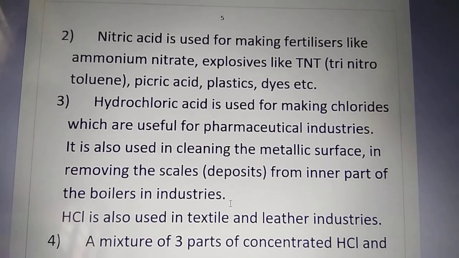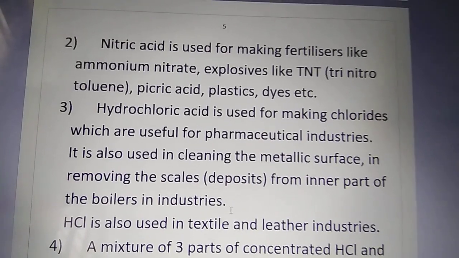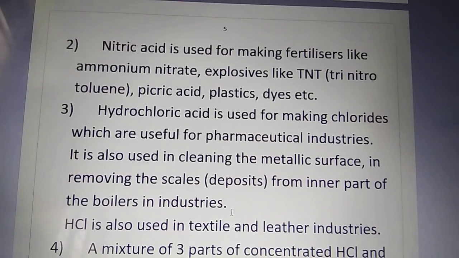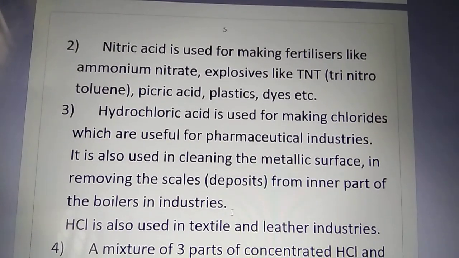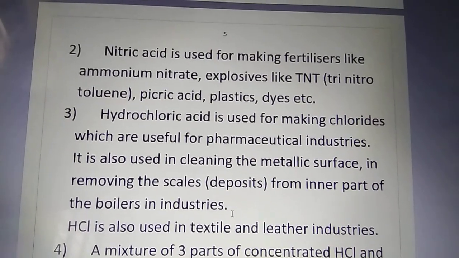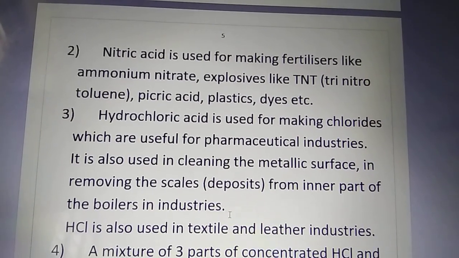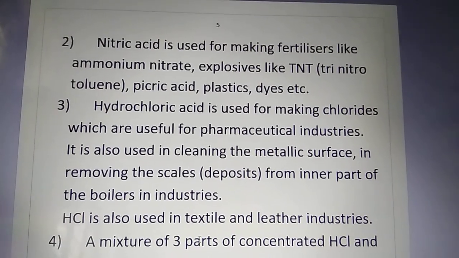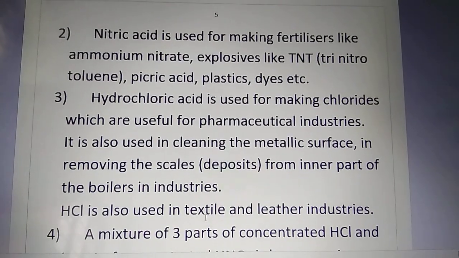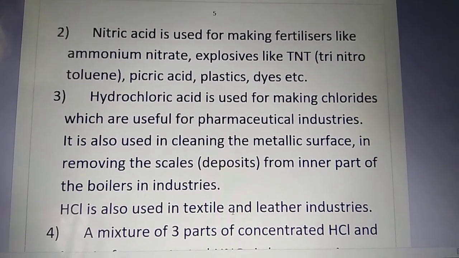When water is converted into steam, some deposits are produced in the inner part. Which are those deposits? The dissolved salts present in the water. They are deposited and form scales on the inner wall of the boiler. Time to time we have to clean the boiler. How do we clean? By using hydrochloric acid. Hydrochloric acid is also used in textile and leather industries.